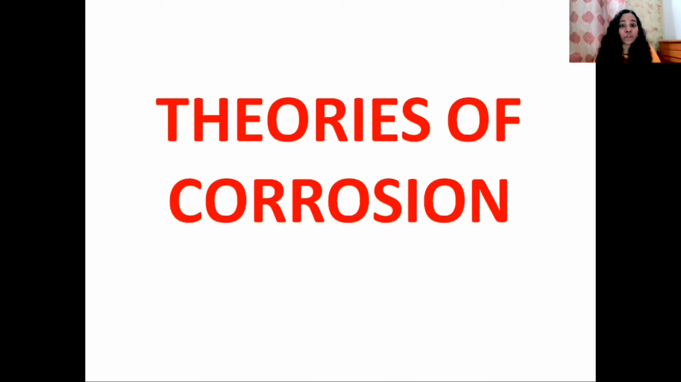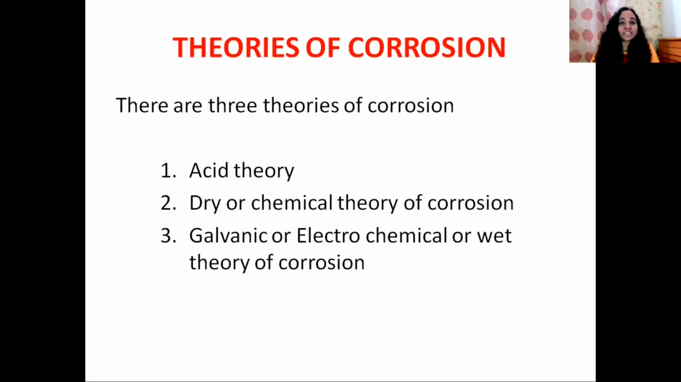Today I'm going to talk about theories of corrosion. There are three theories involved in corrosion: acid theory, dry or chemical theory of corrosion, and galvanic or electrochemical theory of corrosion. This electrochemical theory is also known as the wet theory of corrosion. These are the three important theories that come under corrosion.